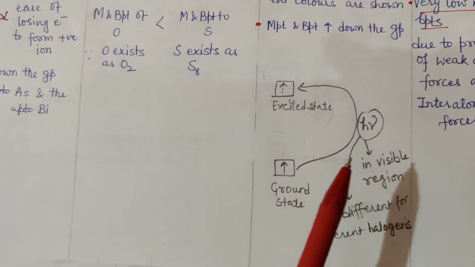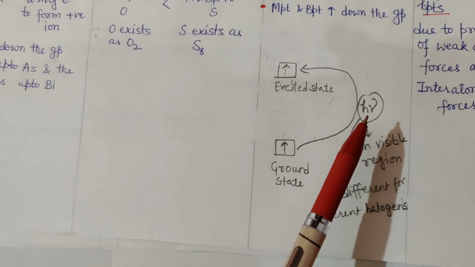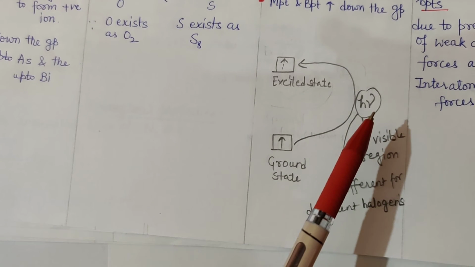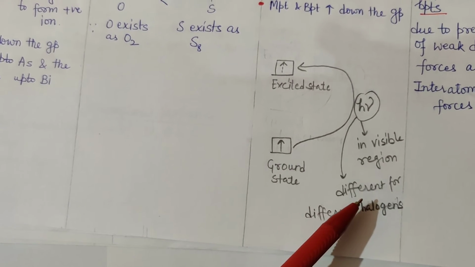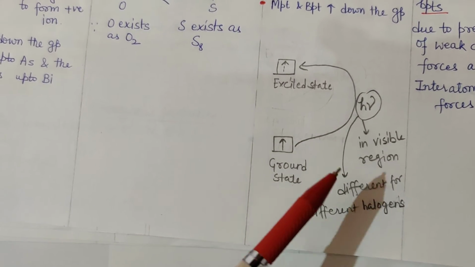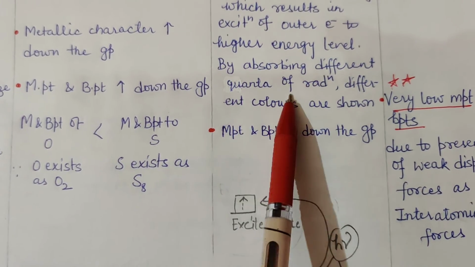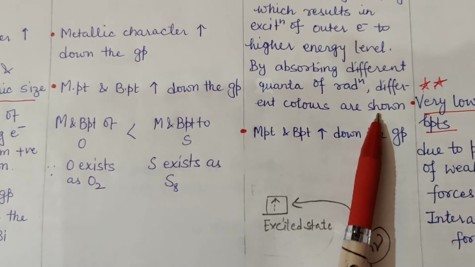Now, since this absorption of energy is not same for all the halogens, that is why different colors are given off by different halogen molecules, right? By absorbing different quanta of radiation, different colors are shown by different halogens.